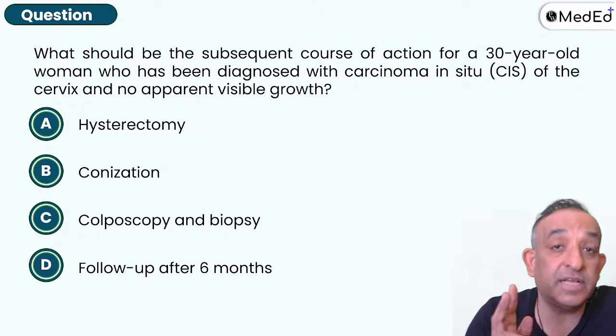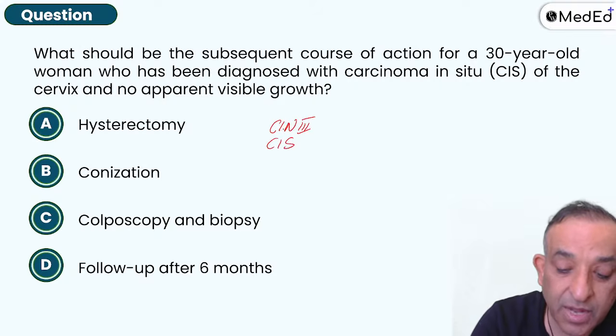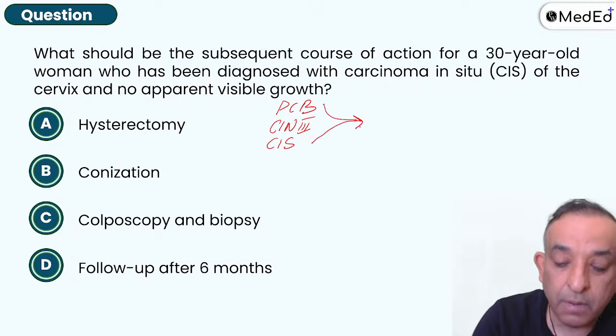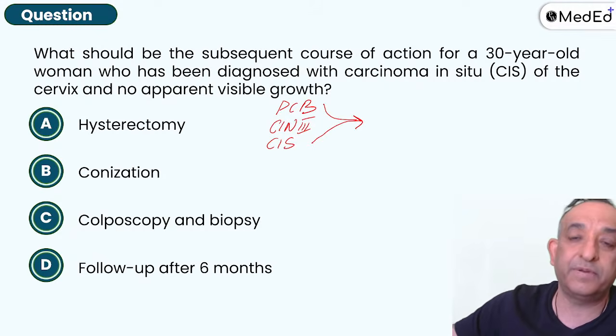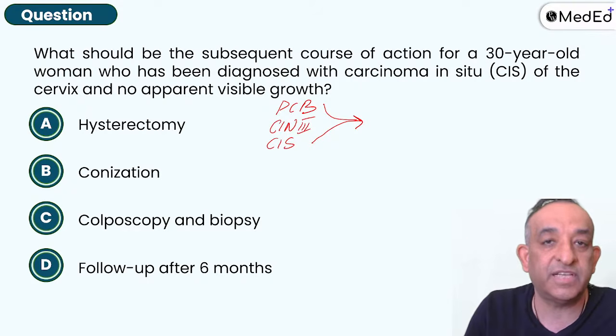So please remember there are three places: CIN3, carcinoma in situ, and postcoital bleeding. For God's sake, don't say postcoital bleeding, I'll do a pap smear. Please, postcoital bleeding is a symptomatic patient. What is the most common presentation of CA cervix?